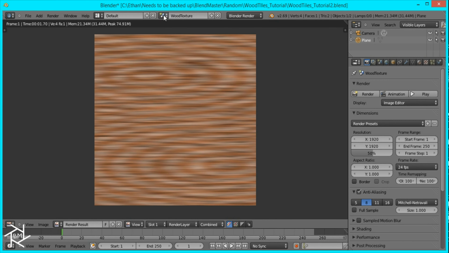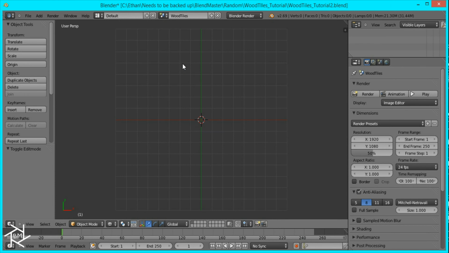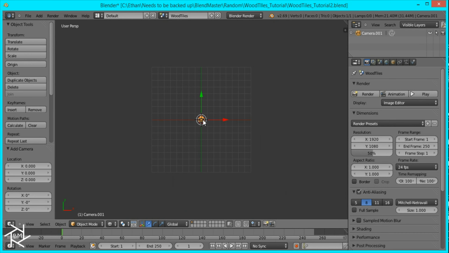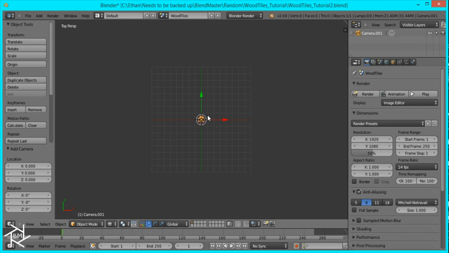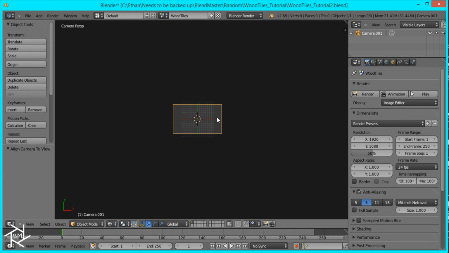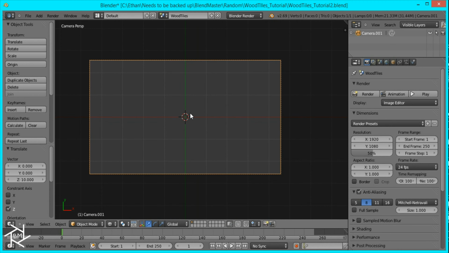Okay, now we'll open up our wood tiles scene, and this is where we're going to create our wood tiles. So first thing we're going to do is add our camera. I'm just going to go to top view orthographic and snap it to view, and then put it in the center and move it up on the Z-axis by 10 units.